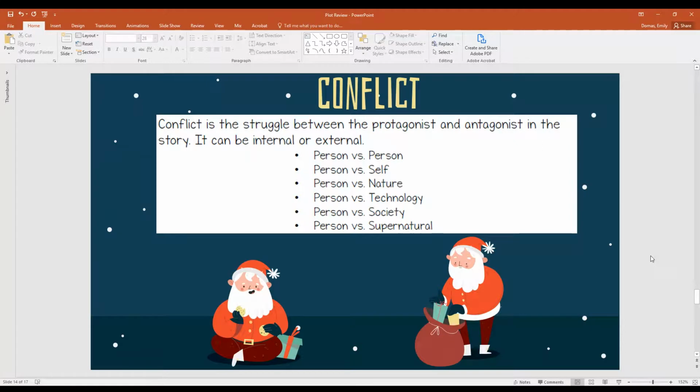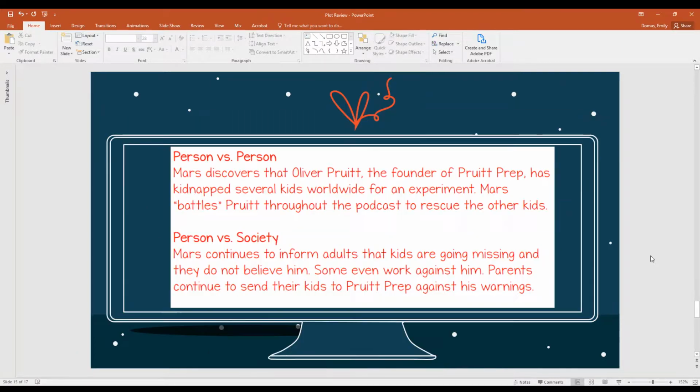Conflict is the struggle between the protagonist and antagonist in the story. It can be internal or external. So for external, we have person versus person, nature, technology, society, or supernatural. Whereas our internal would be that person versus self conflict.